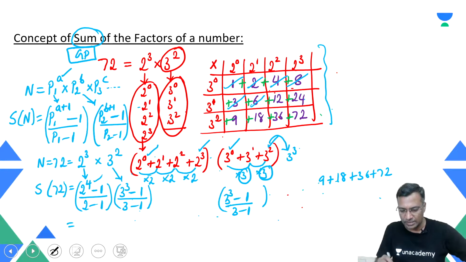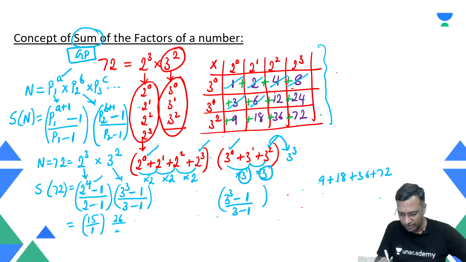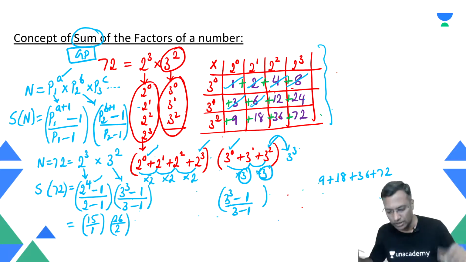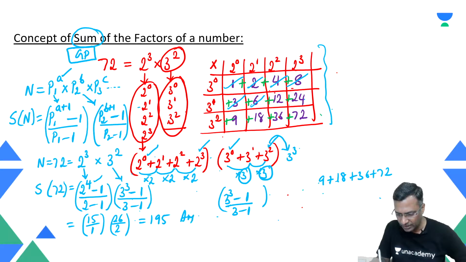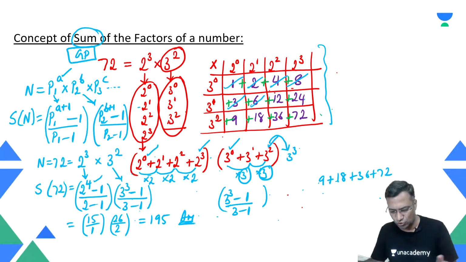2 power 4 is nothing but 16. 16 minus 1 is 15, divided by 1. On the other hand, 3 power 3 is 27. 27 minus 1 is 26, divided by 2. That is 15 into 13 that we are technically talking about, right? Which is nothing but 195, which is my answer. No big deal. Calculation is no big deal. Once I learn to write this, we are done with the task.